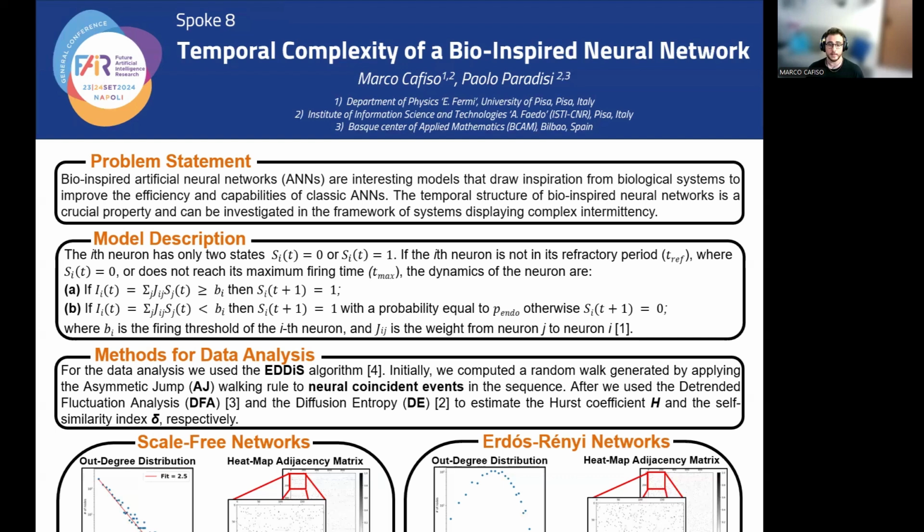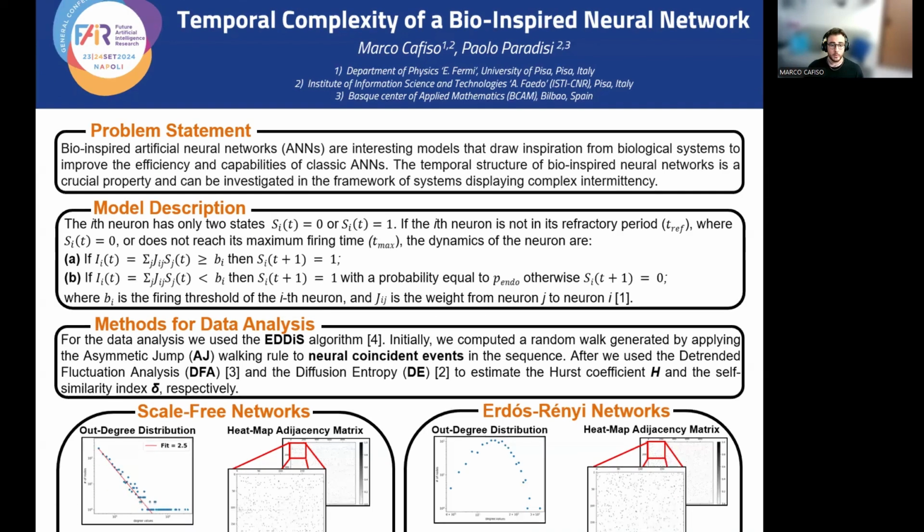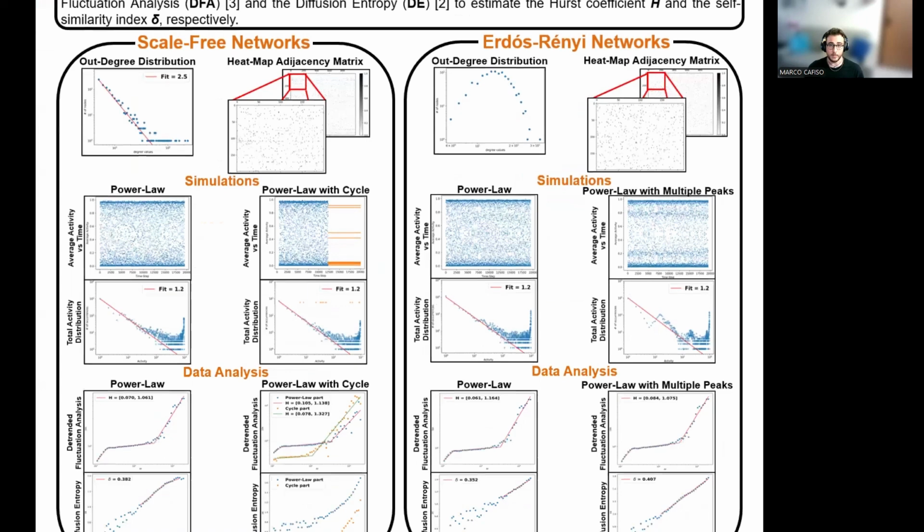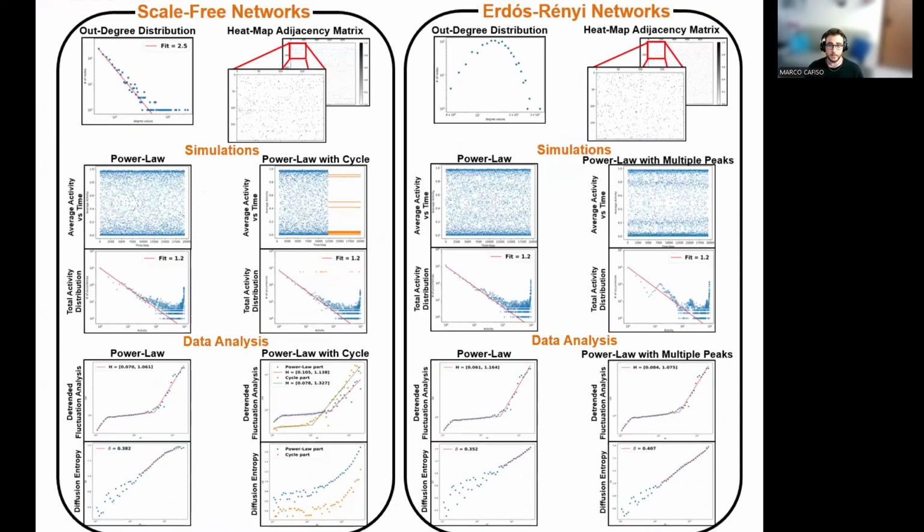There are two important indexes that allow us to tell something about the temporal complexity of this model. We decided to study this model with two types of connectivity between neurons, the scale-free connectivity and the random connectivity. So we decided to develop a scale-free network and an Erdos-Renyi network by applying some specific degree distribution.